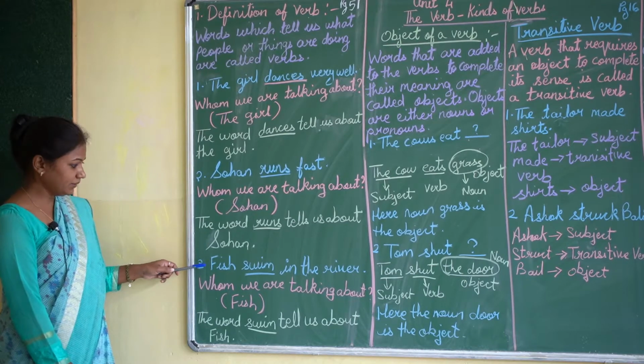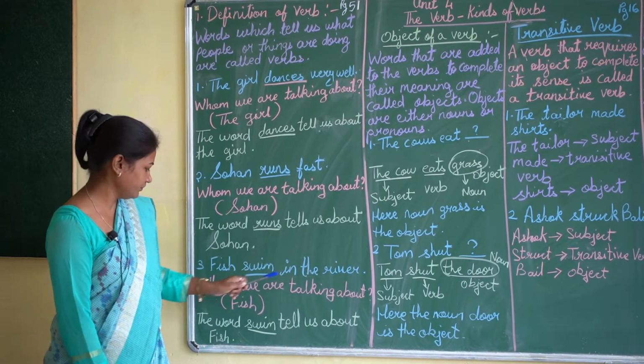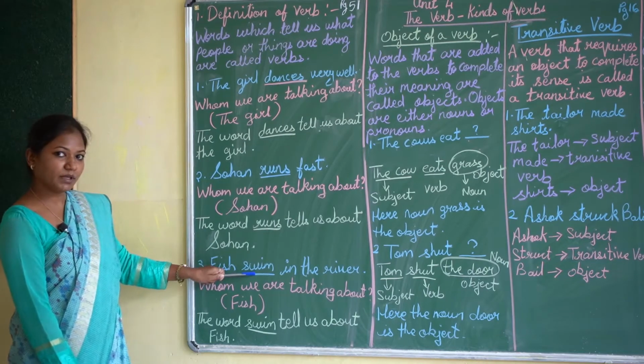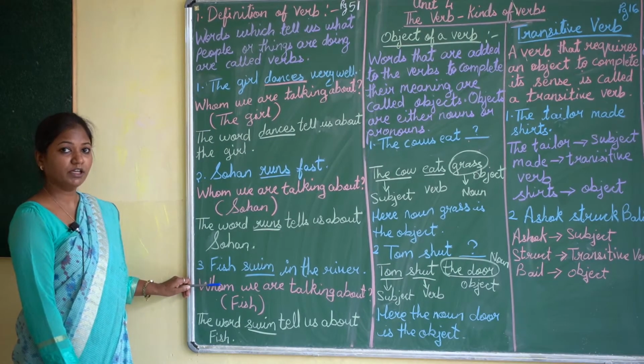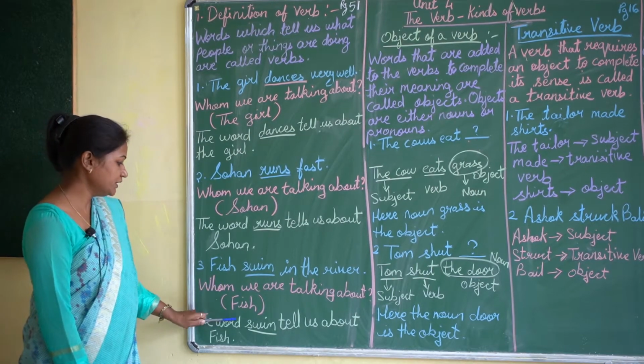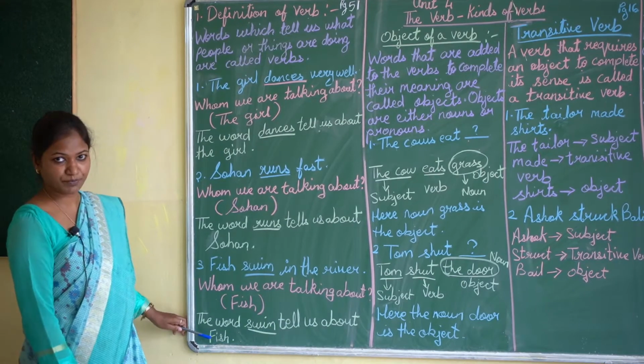See the next one. Fish swim in the river. Now here swim is the verb. Whom are we talking about? We are talking about the fish. So the word swim tells us about the fish.